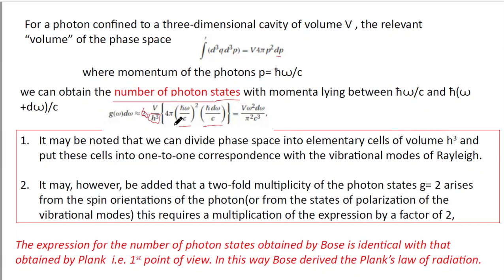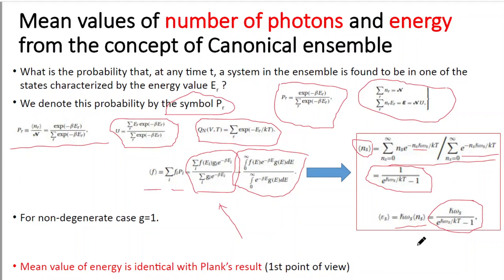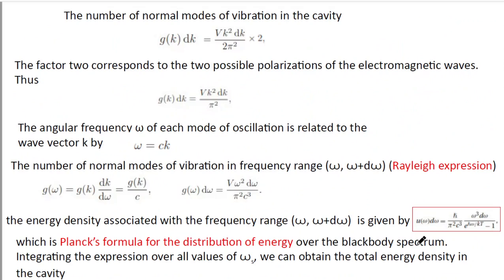So ultimately, by multiplying by 2 and dividing by h cube, we have obtained V into omega square into d omega divided by pi square into c cube. If you multiply this factor, that is the number of photon states, with the mean value of energy, then this expression will be exactly similar to the expression that we have obtained by Planck's approach.